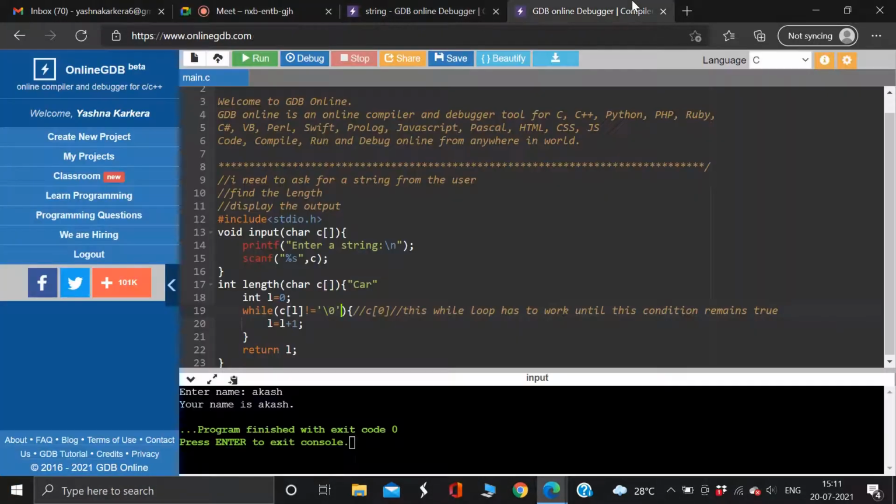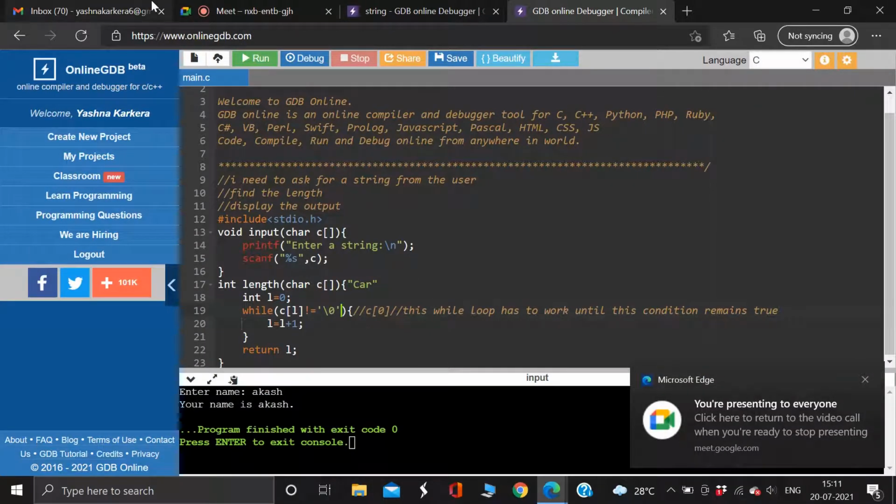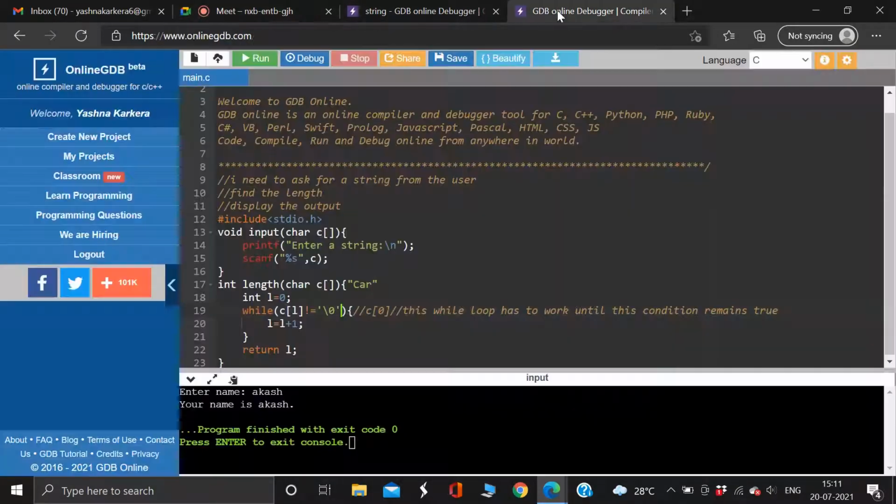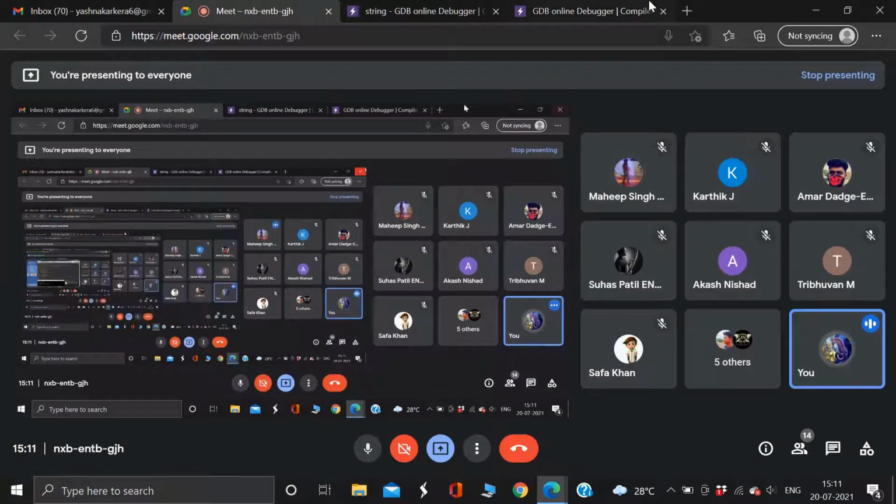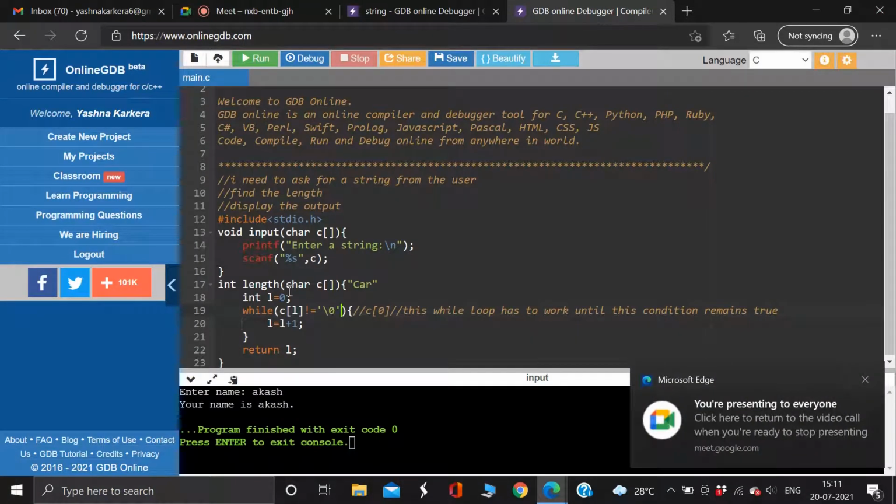Guys, we'll go to this topic. Let me finish it off, then move on, and come back to the doubt, because we can't waste time like this. So I'll explain this part again. So I was explaining the length concept, right?